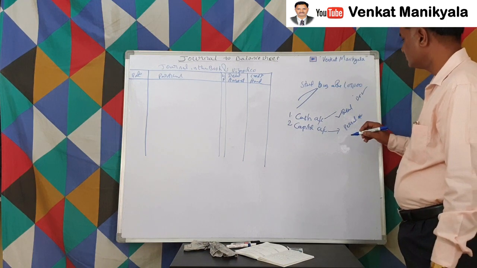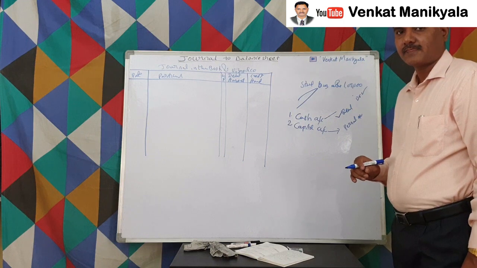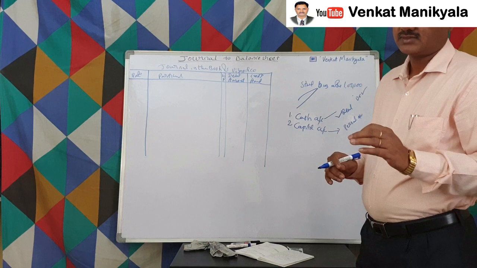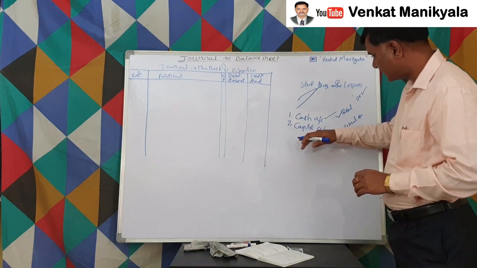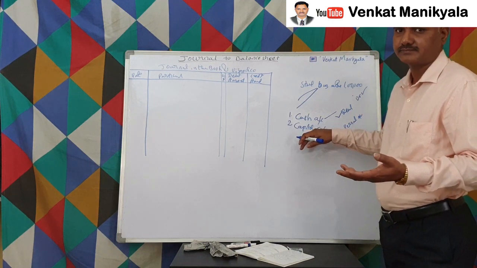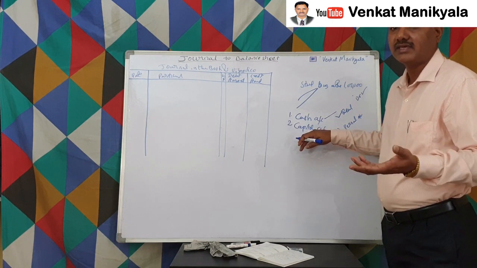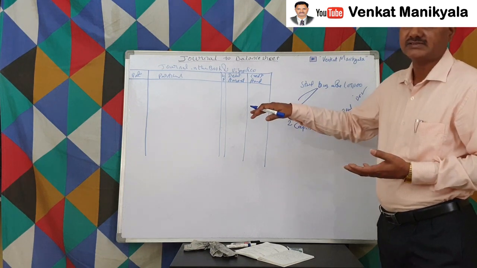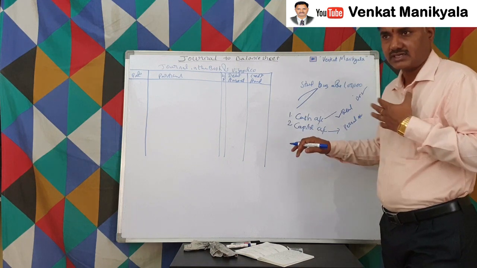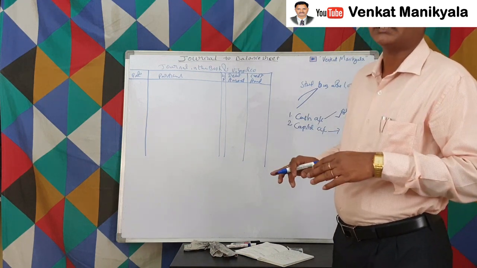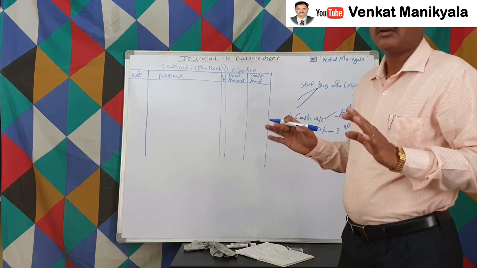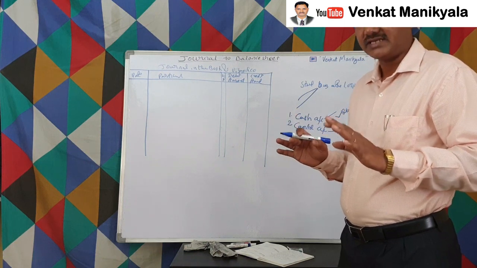So what does the personal account say? The rule of the personal account is debit the receiver, credit the giver. Capital means Vijay, right? So whether Vijay is giving or receiving, he is giving, right? He is giving the cash into the business. So as far as the business entity is concerned, he is an outsider. As far as the accountant is concerned, the accountant itself has to feel that he is in the business entity. Then only our journal entries and everything become very easy, right?